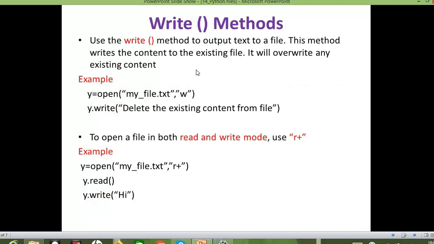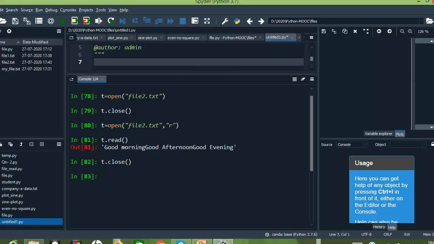The next one is the write method. Using this write method, we can write new content to the file. If the file does not exist, then a new file will be created in write mode. Another thing: whatever content we write using write mode will overwrite the existing content available in the file. So let us see this.